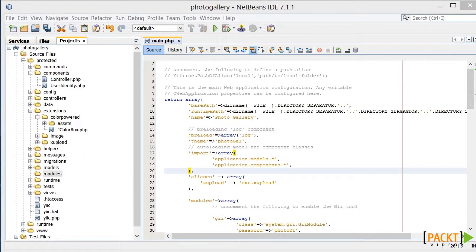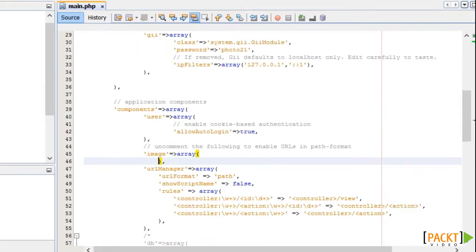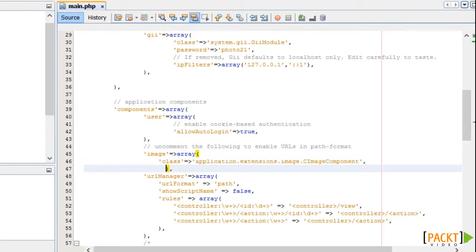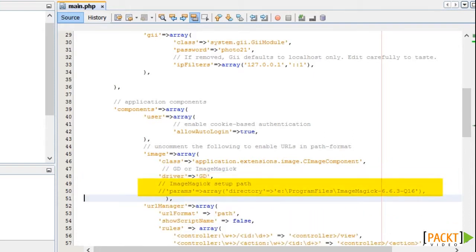Okay, to configure this extension, first we need to include the helpers into the import array, and then we need to define the image component parameters. So the class points to the files we've just copied in, and then the driver is depending on your setup. If you've installed GD with PHP, then we can just leave this as GD, but alternatively with this extension you can use ImageMagick.